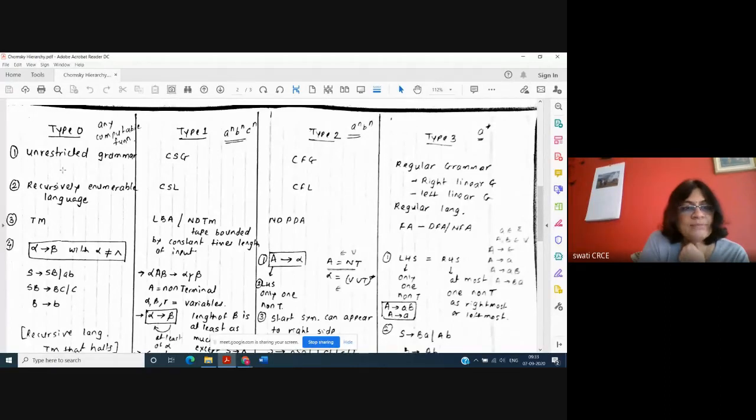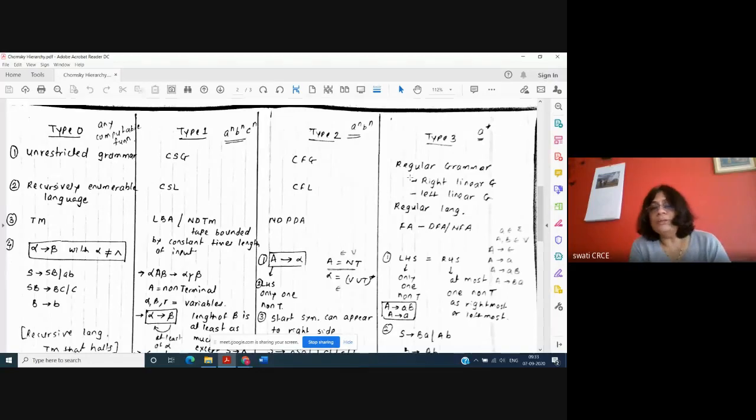Okay. So type 0 is the unrestricted grammar. The first point is about the name of the grammar. They are identified as 0, 1, 2, 3, but there is a particular name for each grammar. So my first point is to explain what is meant by type 0. Type 0 is an unrestricted grammar. Then type 1 is the context sensitive grammar. Type 2 is the context free grammar. And type 3 is the regular grammar.